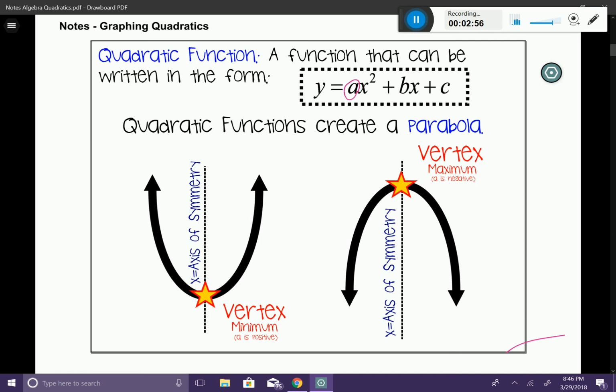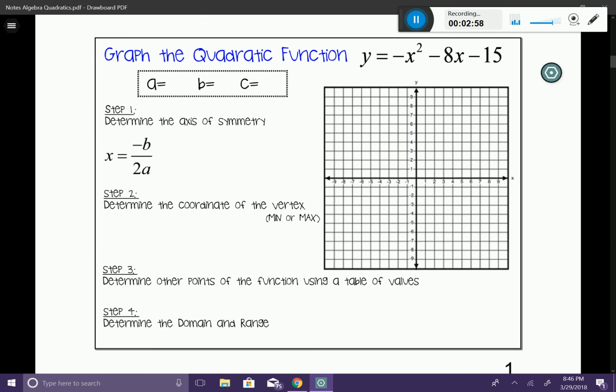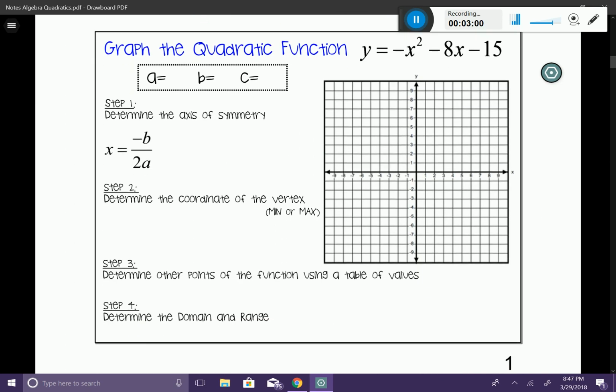Okay, let's go ahead and talk about how to graph these quadratics. To graph a quadratic function, you can see we have the function here, y equals negative x squared minus 8x minus 15. The first thing I want to do is identify my a, b, and c. That's pretty easy. I just need to grab my coefficients. So I have negative 1 as my a, negative 8 as my b, and negative 15 as my c.